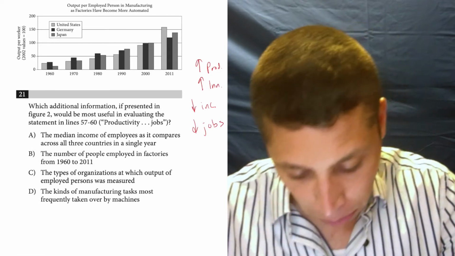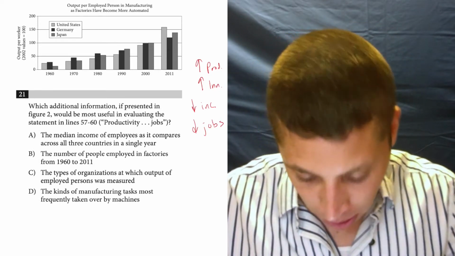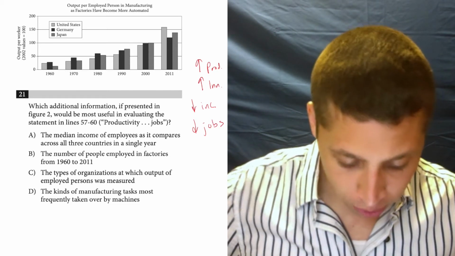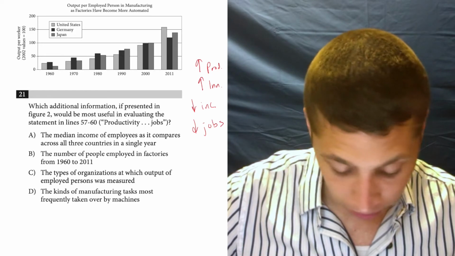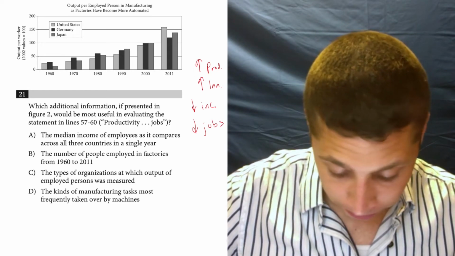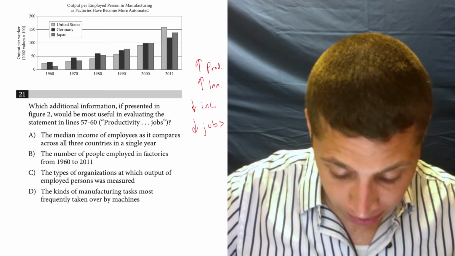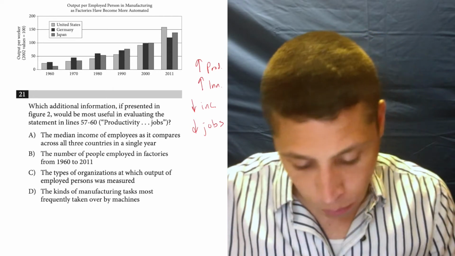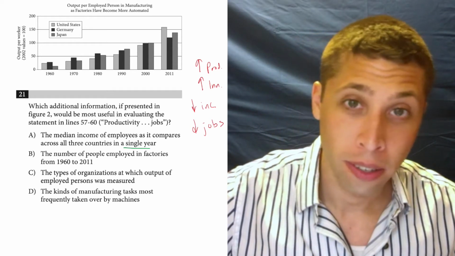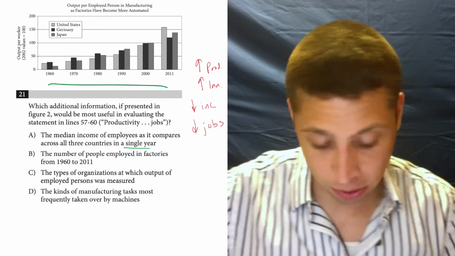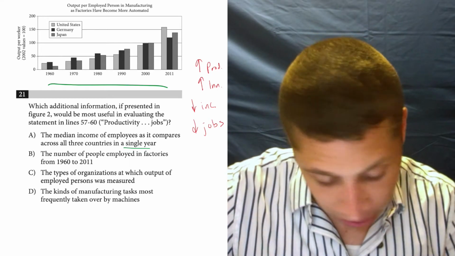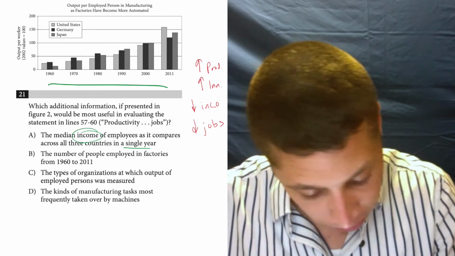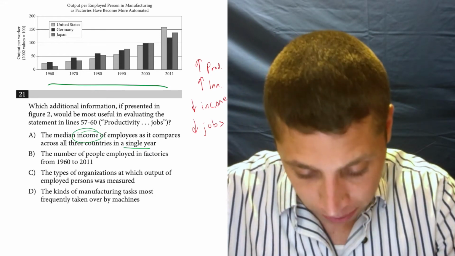So what additional information might be helpful? So let's see here. A, the median income of employees as it compares across all 3 countries in a single year. Okay, well, income is definitely talked about. But notice, why would I want a single year? That's kind of weird. I have multiple years on the chart, so that seems to not match, but I don't know, income is there, right? So income matches with income. That's what this word was here. So, okay, that's something.